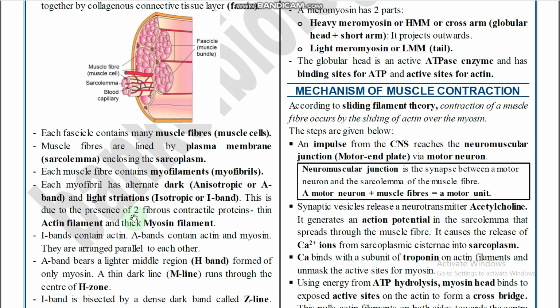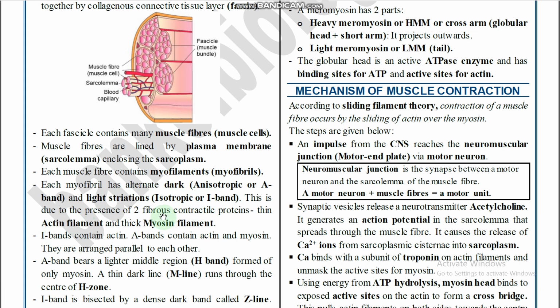This is due to the presence of two fibrous contractile proteins, thin actin filament and thick myosin filament. Dark or A band, light or I band. Dark or A band consists of myosin, light or I band consists of actin protein, right?